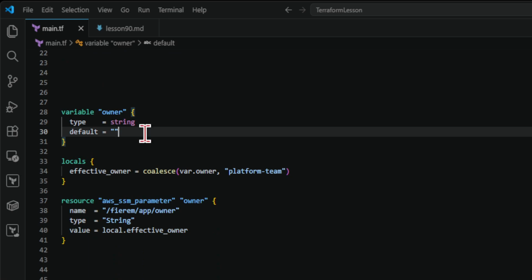Coalesce treats null and empty strings as unusable string inputs. The mechanism is value rejection before selection. The outcome is that a later fallback can replace both an absent value and a blank value. This matters because many variables fail in practice as blank strings, not only as null. A beginner often guards only against null and forgets that an empty string can still break naming logic or parameter content.